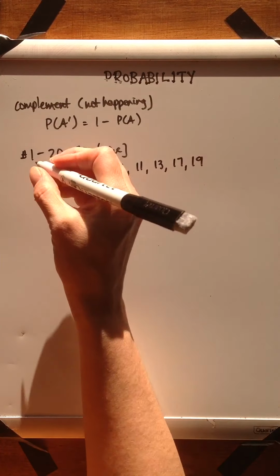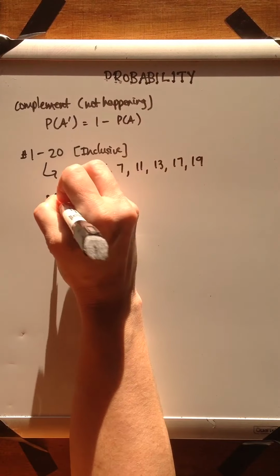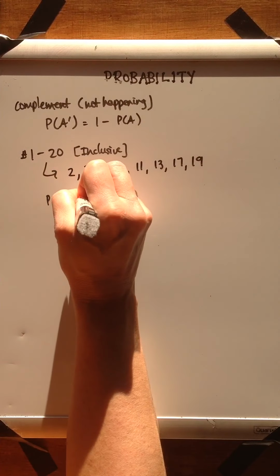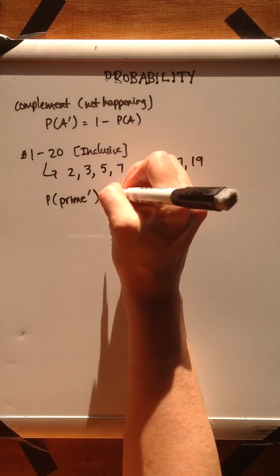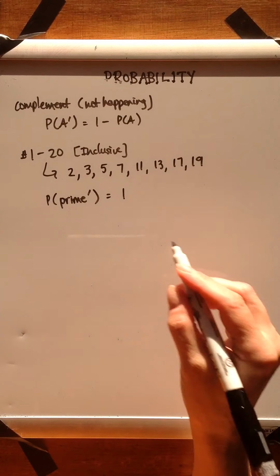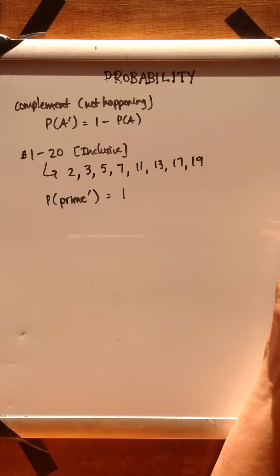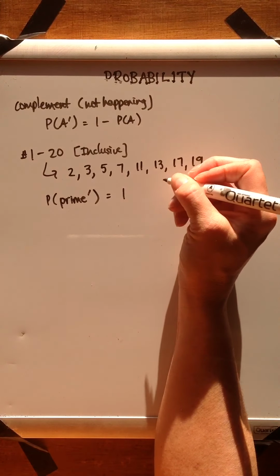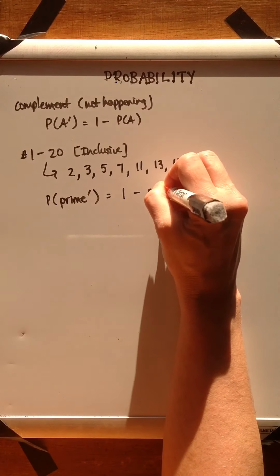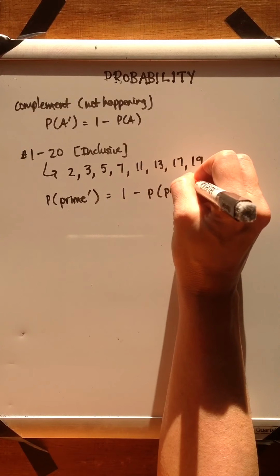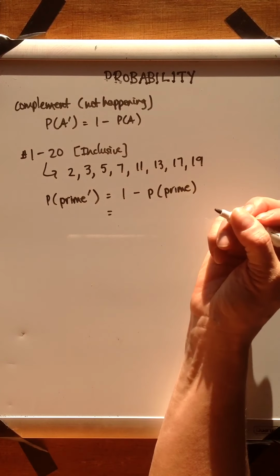So if we want to know the probability of not getting a prime number, maybe we could write it like this, not prime. Well, there are 20 opportunities altogether here, and 1 minus the probability of getting a prime number would give us the ones, therefore, that are not prime numbers.